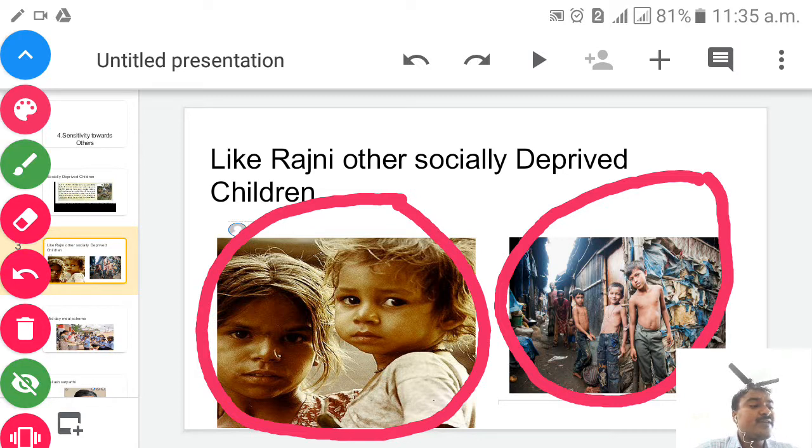Why? Because they are suffering from so many other problems, such as illness, means not feeling well, unemployment, they don't have a good job, poverty, means they don't have the basic needs of life such as food, shelter and clothes, and illiteracy is nothing but uneducated people, isn't it? So if they are educated people, no doubt they would not allow their children to sell all these items in the streets or in the markets. They would also provide them good education like you all, children, isn't it? But it is not happening yet because they belong to a different group, isn't it?